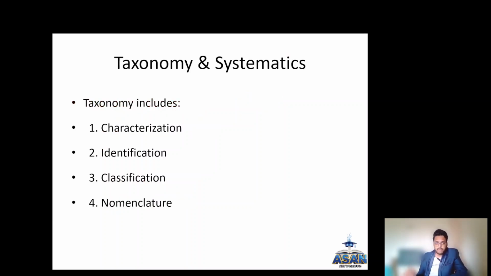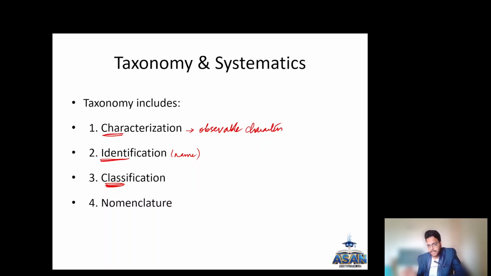Taxonomy will include, first, characterization. Based on the observable characters, you assign the characters of the organism. That is the first step. Then you identify the organism, classify the organism, and group it into a certain taxon.